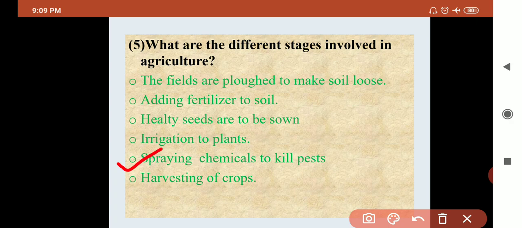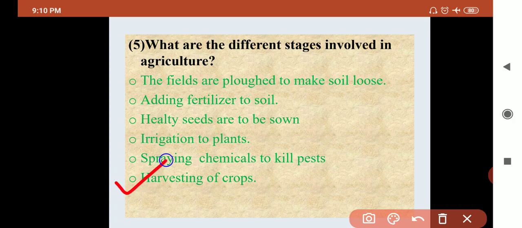If you do not spray the chemicals, then what happens? Insects and pests harm the plants, so they can destroy the plants. So it is very important to spray the chemicals like pesticides and insecticide.